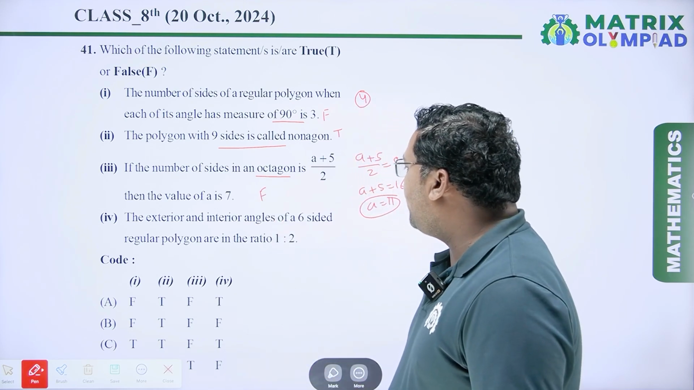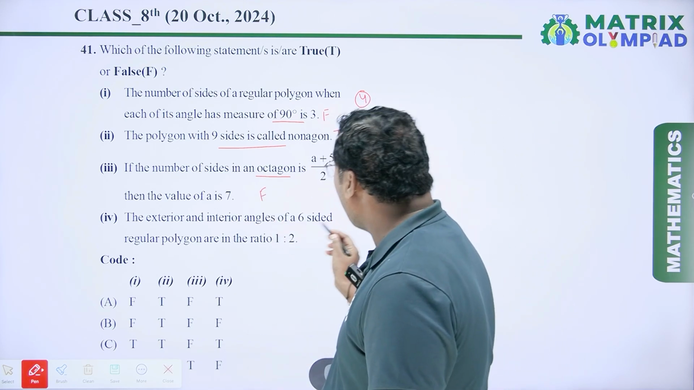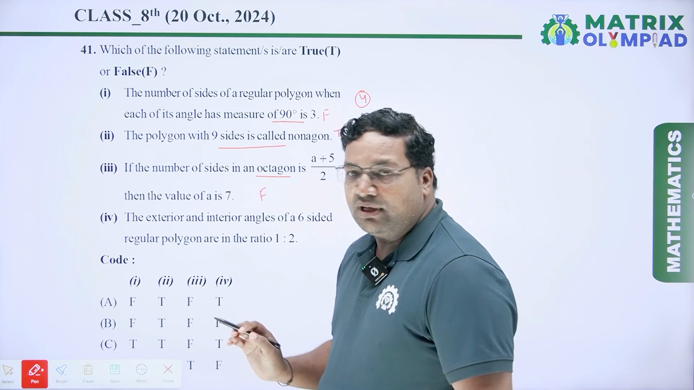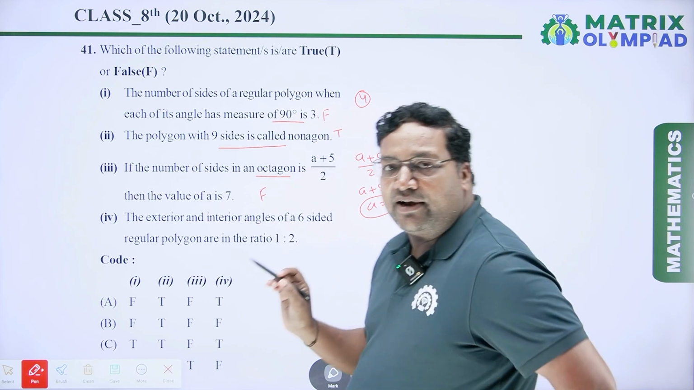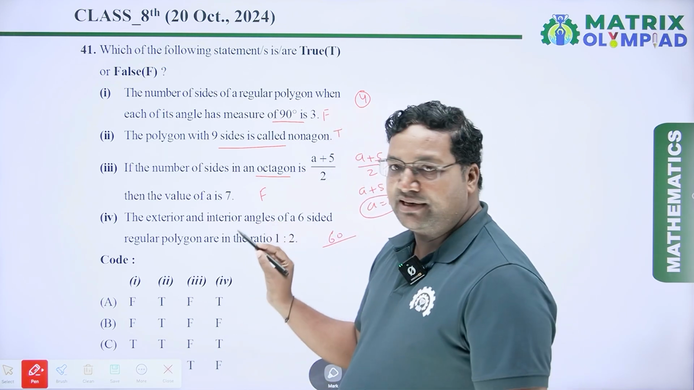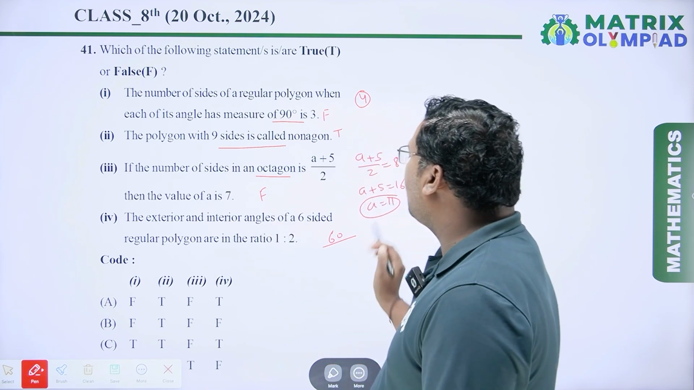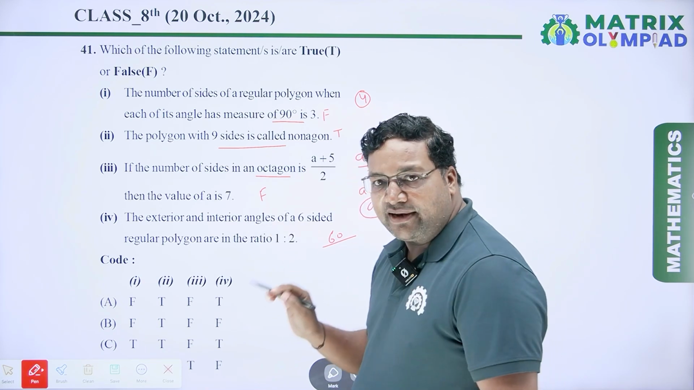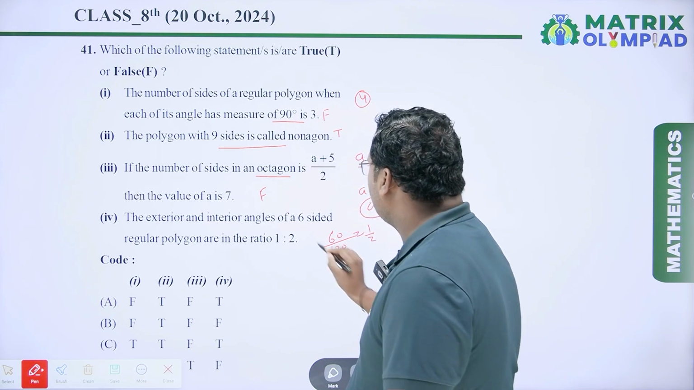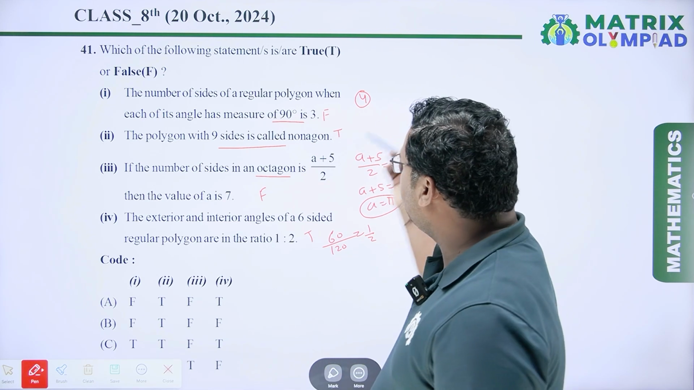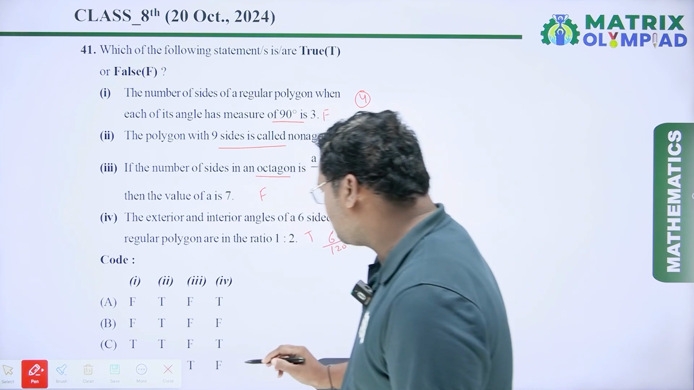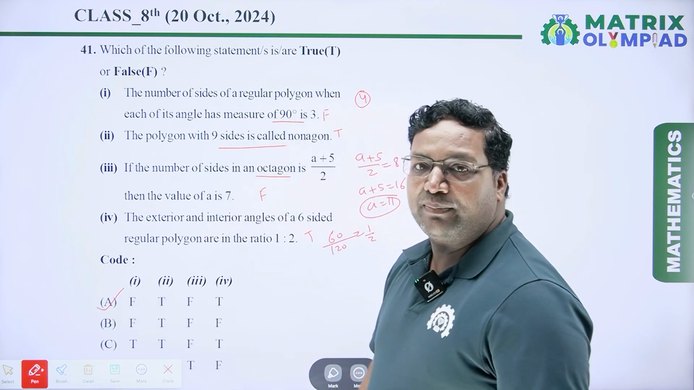Next is: the exterior and interior angle of a 6-sided regular polygon are in the ratio 1:2. The exterior angle of a 6-sided regular polygon is 60 degrees, and the interior angle of a 6-sided regular polygon, each interior angle, will be 120 degrees. So the ratio is 1/2. So it is true. So our answer is FT, which is option A. So option A will be the right answer.